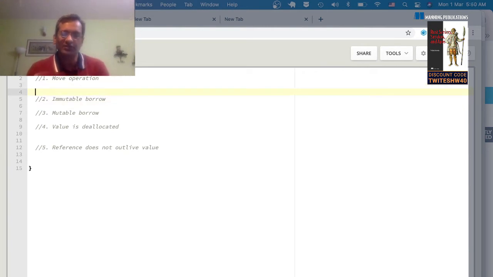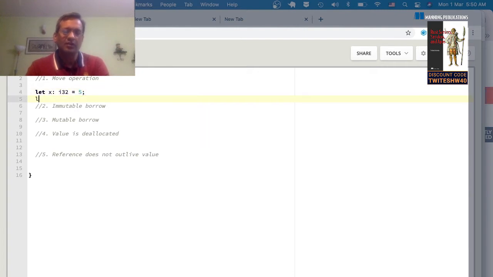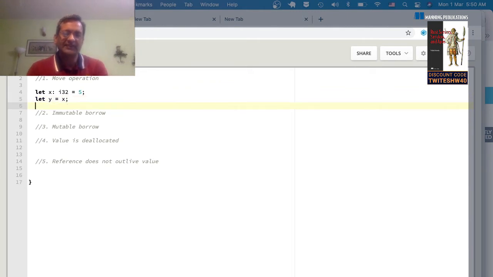Let's start with the move operation. Let's say I declare a variable of type integer, and I assign a value to it. If I declare another variable, I hope you can see my screen, and I assign the value of x into y.